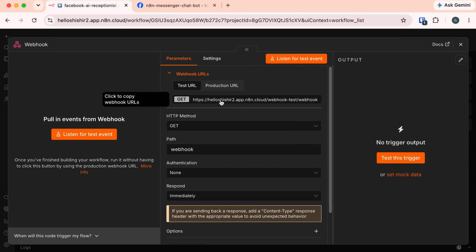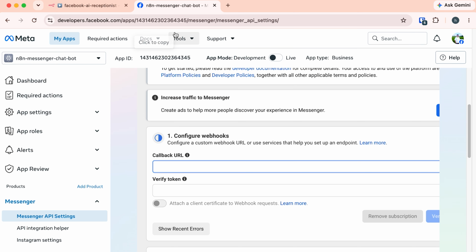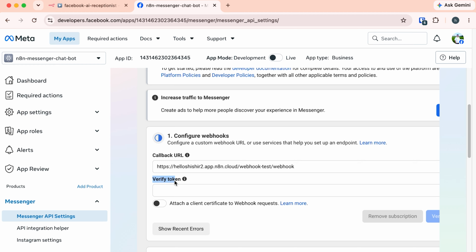Now let's copy this webhook URL. Just click on this input field. It gets copied. Now go back to the Facebook developer and here in this callback URL, paste the URL that we have copied. And then we need to add a verify token.